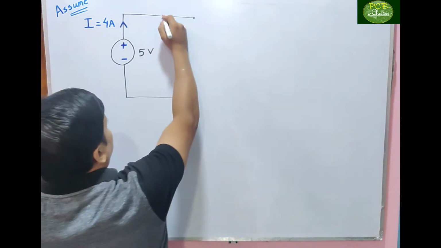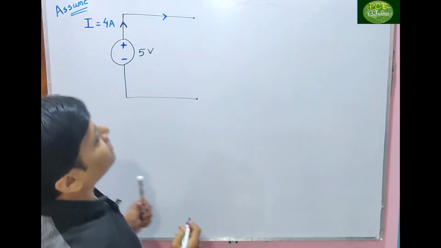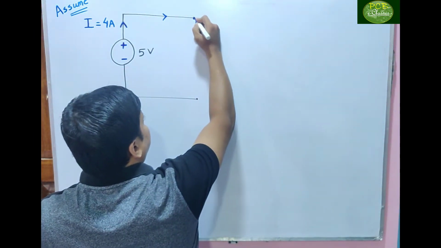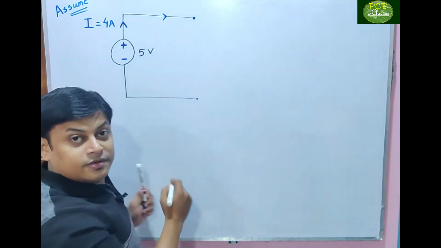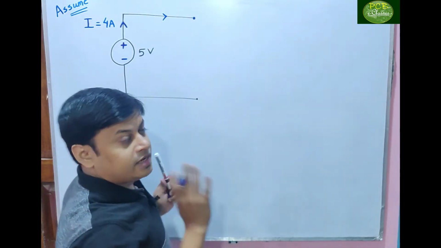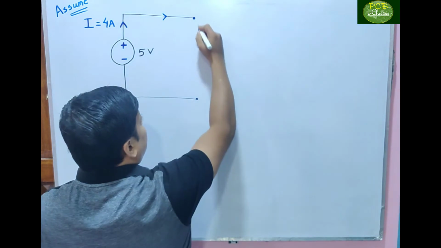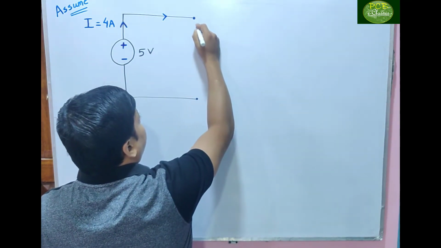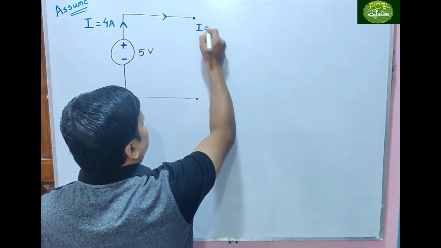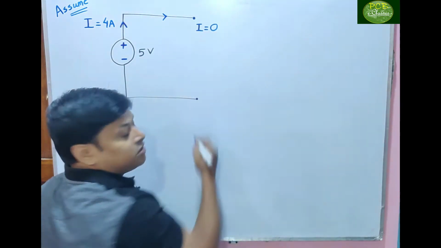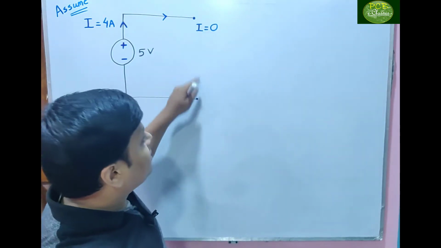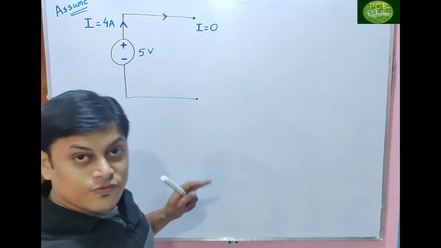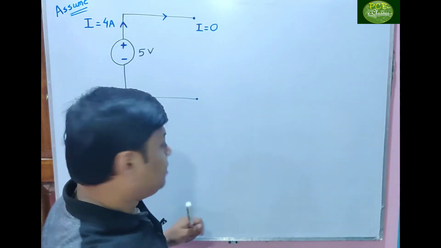Now, this current will travel in this way. But here you see, is it connected? No, it is not connected. That means it is open. So what is the current flowing at this terminal? Current will be equal to 0, because as it is open, the current becomes 0. But the current coming here is 4 ampere.